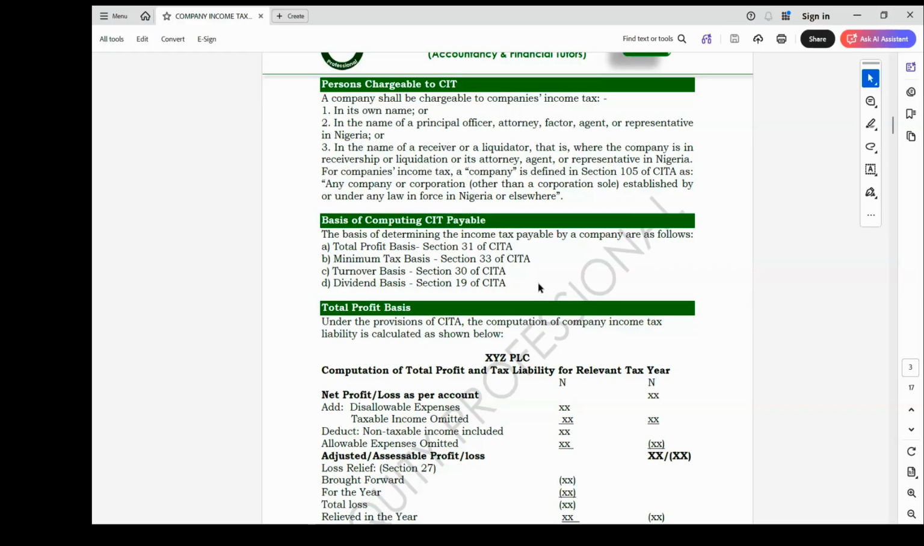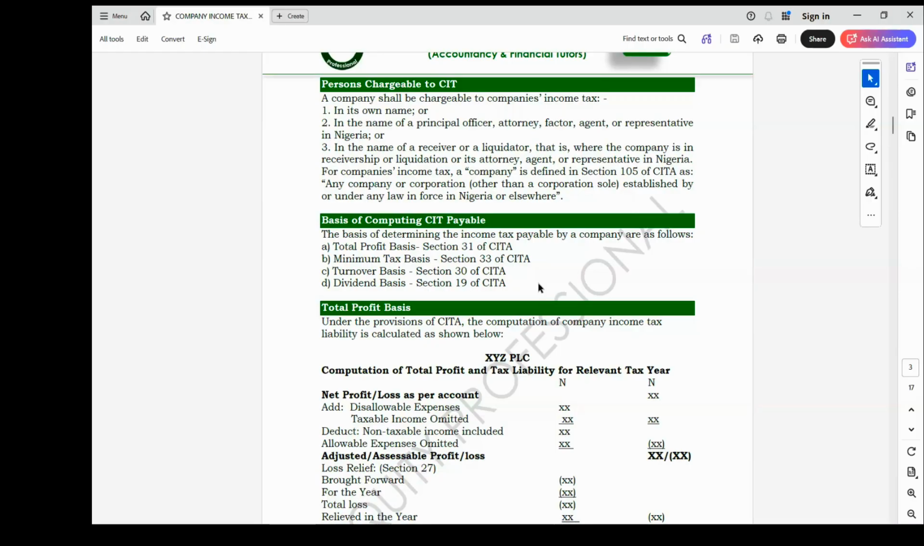For the purpose of computation of tax liability, it is not all expenses that you state that will be allowable. There are some expenses that are disallowable and there are some that are allowable. Also, it is not all income that will be liable to tax. There are some income that are non-taxable. But by the time the accountant prepares the profit or loss account, the accountant will have included all those in his account.